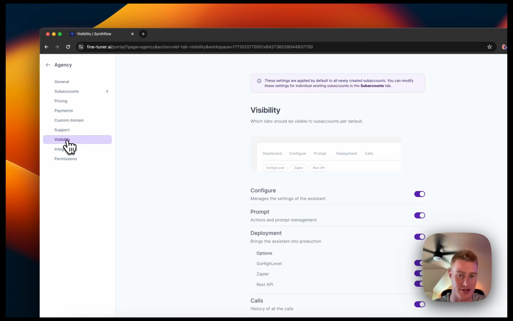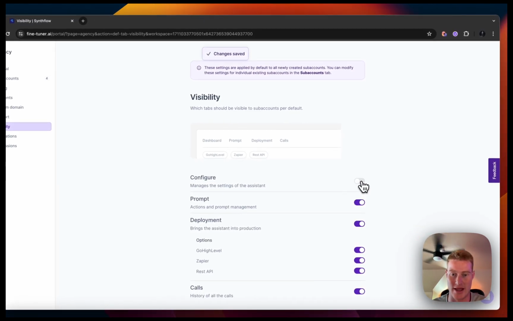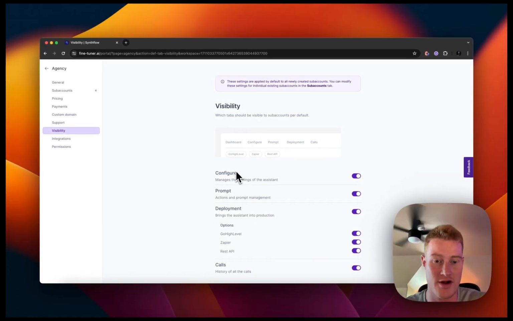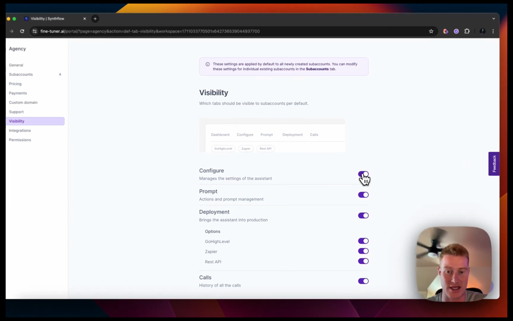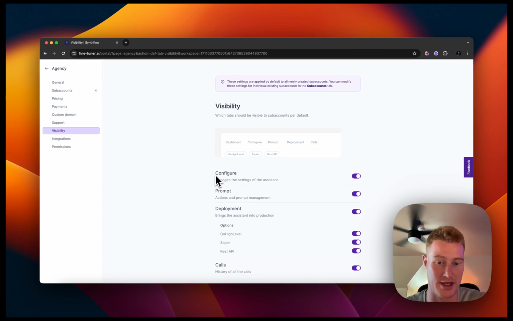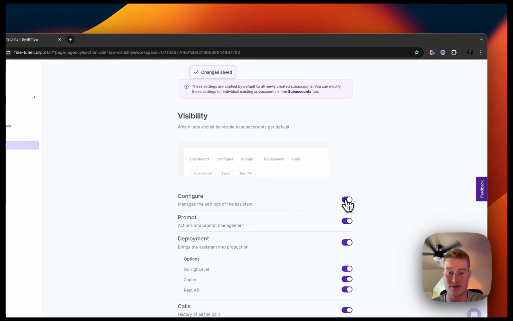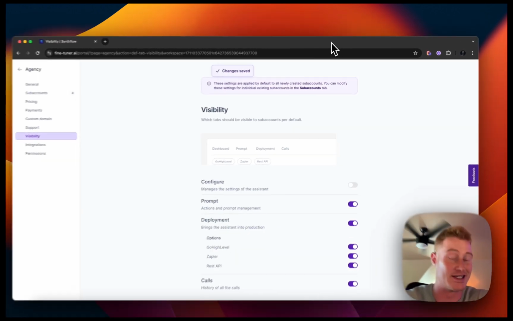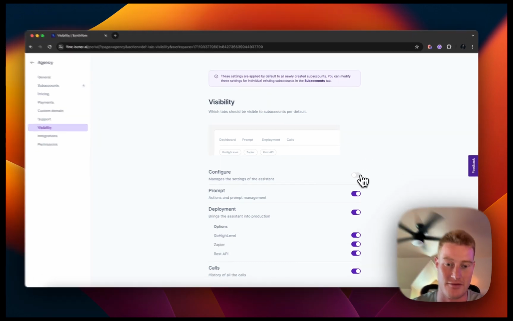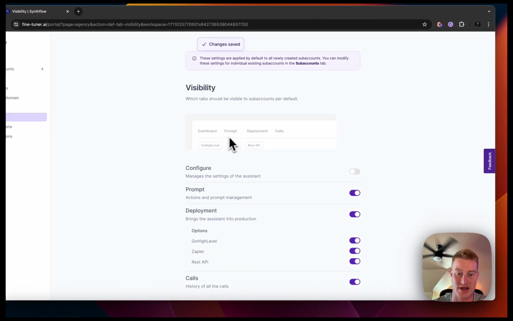We could then come to visibility, and we can go ahead and show all these different things we want visible in our sub accounts. So if we want to, we can take these away. For example, it will not show being able to configure the assistants, because sometimes when you have somebody signed up, maybe you have them set up so it's a done for you setup. So you want to go in and actually build out these AI assistants, and you don't want them to have access to be able to build them out themselves. So if you want to do that, you could click configure and make sure to toggle this off. You can see then it wouldn't be there.